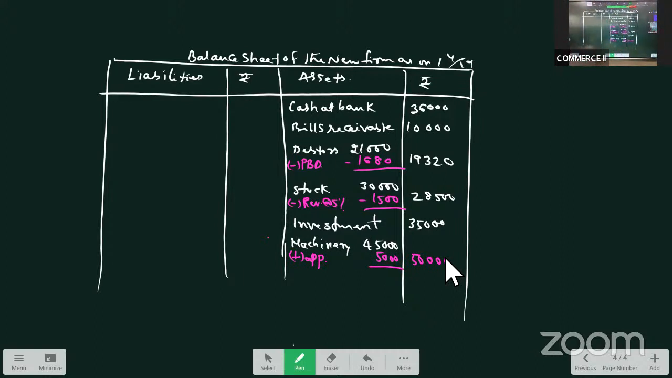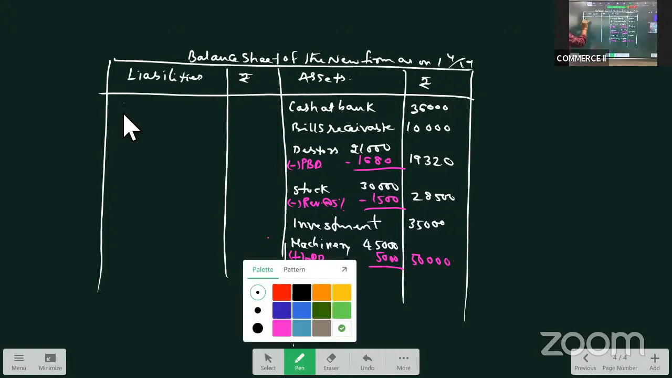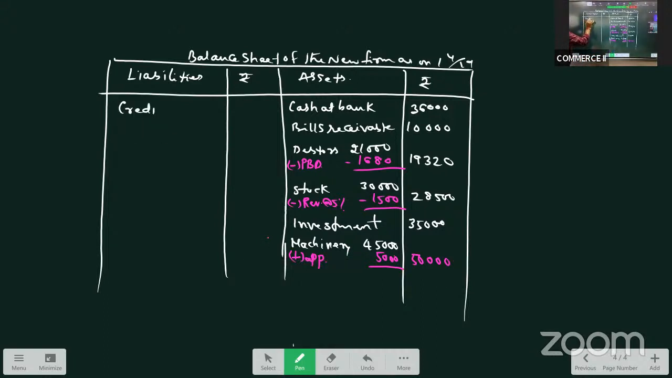Now let us take the liability side. What is the first item given in the liability side? The first item given is creditors. What is the value given? The value of creditors is given as 15,000. Then we have bills payable.